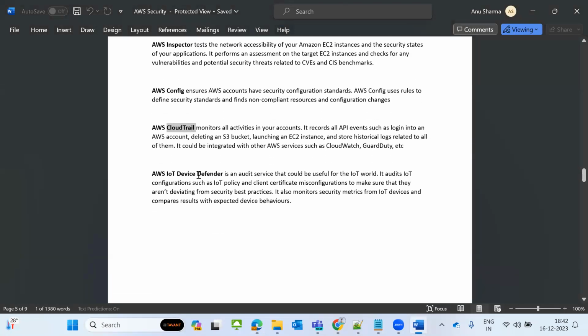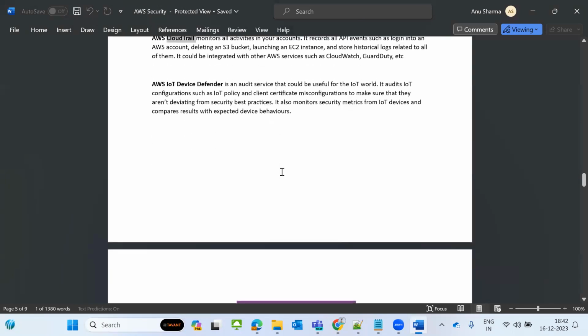Now AWS IoT Device Defender. This IoT Device Defender is an audit service and is useful for the IoT world. For example, it identifies threats such as misconfigurations in your IoT configurations, policies, and certificates. That is called IoT Device Defender.